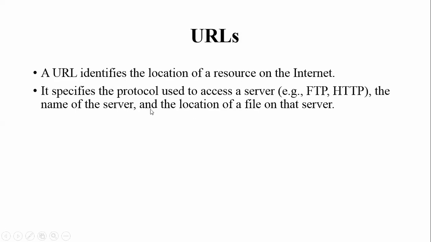Next one is a URL, which is the most advanced version of URI. URL identifies the location of resources on the internet. The specific protocol used to access the server is FTP, HTTP, lots of protocols are useful. That is nothing but, what we can say, an upgraded version of URI.